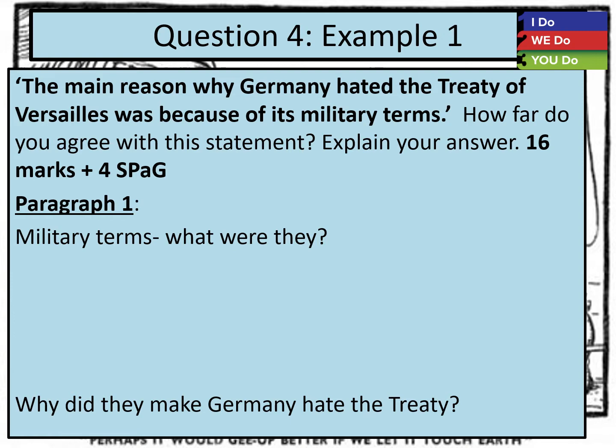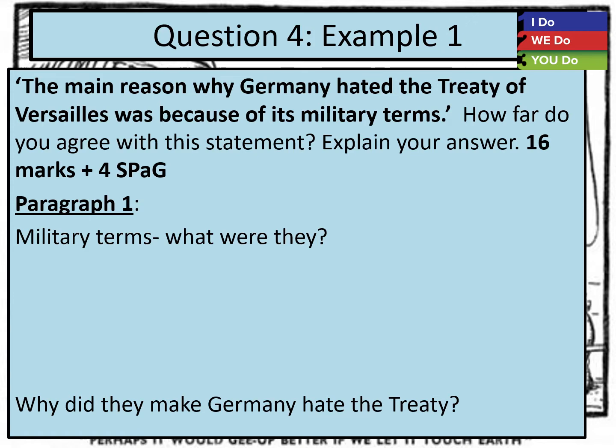Here we begin by looking at the factor that is discussed in the question or in the statement. The main reason why Germany hated the Treaty of Versailles was because of its military terms. So let's start with the military terms. You begin in your answer by talking about what these military terms were. What did Germany lose in terms of their armed forces? And really importantly, why did this make Germany hate the treaty? Because we're weighing up, we're evaluating the greatest reasons why Germany hated the Treaty of Versailles.